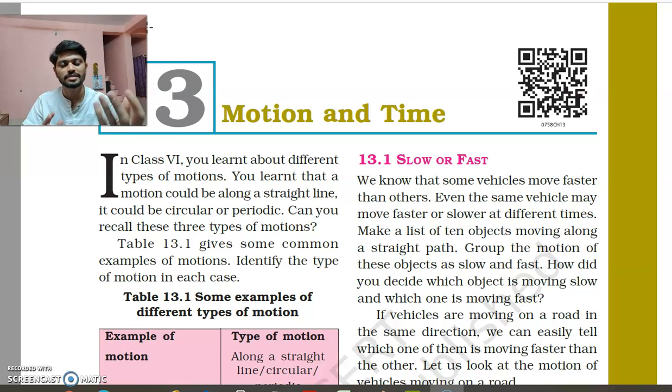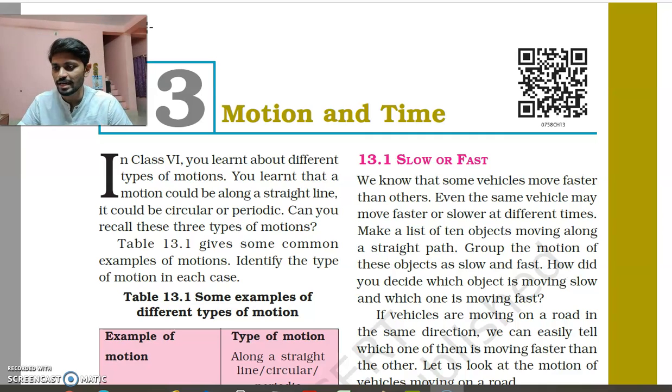In your higher standards, the same chapter will come and you will have to solve more numericals, more examples, more questions. So if this is not clear at this point, you will have to invest more of your time in those coming standards. So let us start with the chapter.